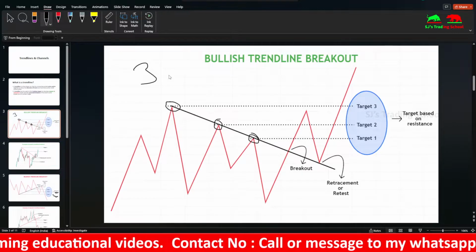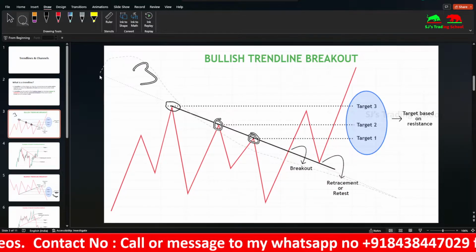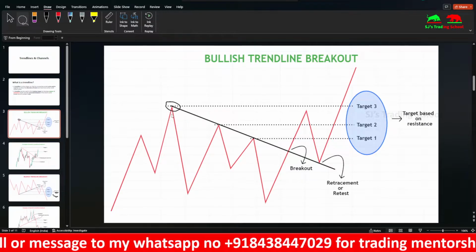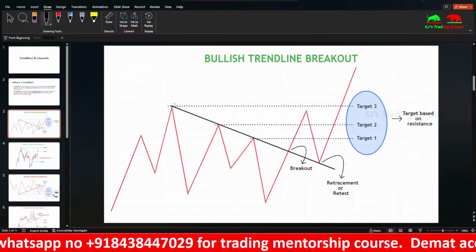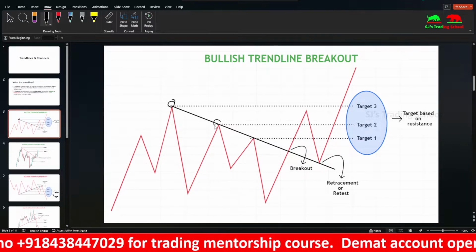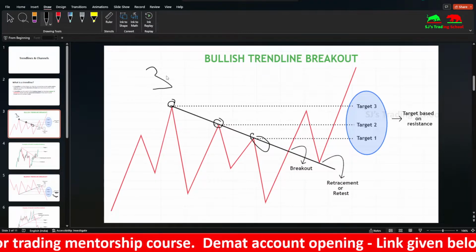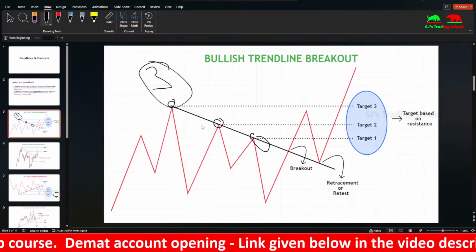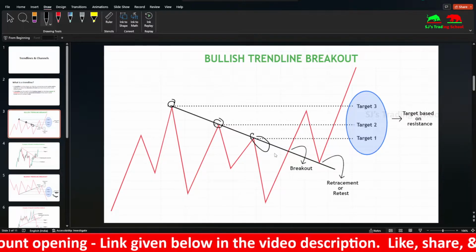So this is how a bullish trend line would look. You can see this is where the resistance is. There must be at least a minimum of three highs or lows of the candles. Three highs of the candle must be touched. In this case, there must be at least three to confirm a trend line.